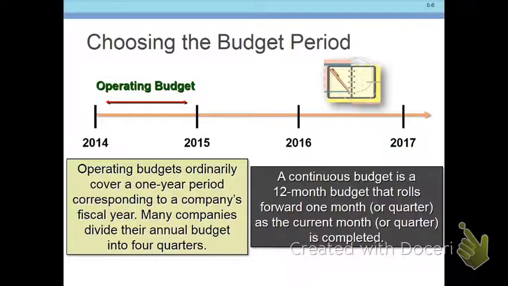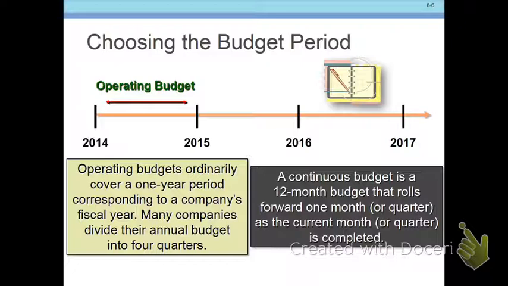Budget periods are usually a year. Usually they're broken down into quarters, so you'll have quarterly budgets, and annual budgets. You may do as small as monthly budgets, although that's a little less common than quarterly and annual.